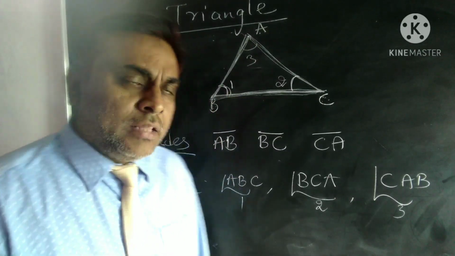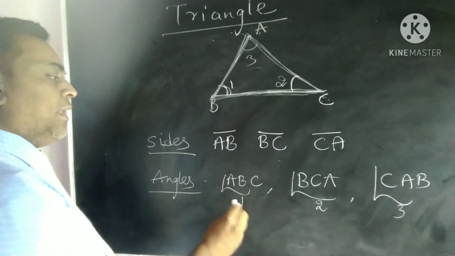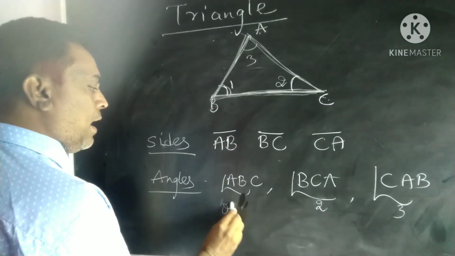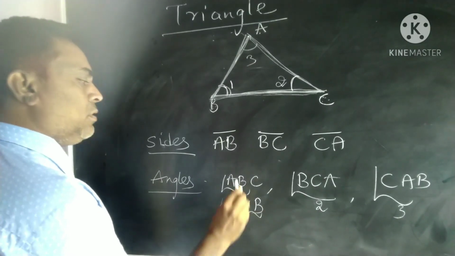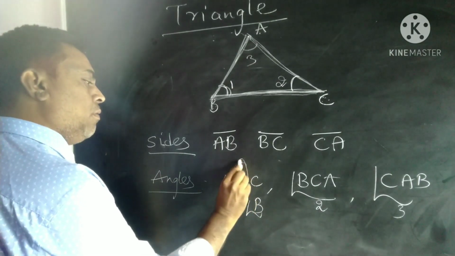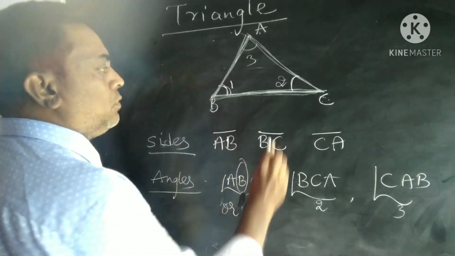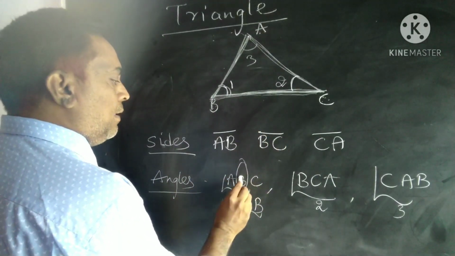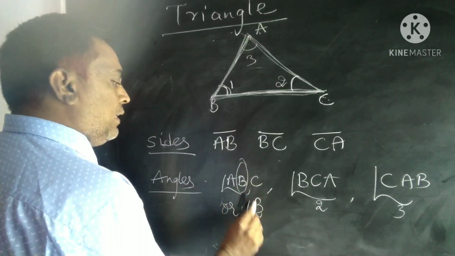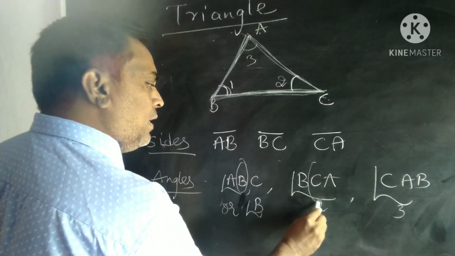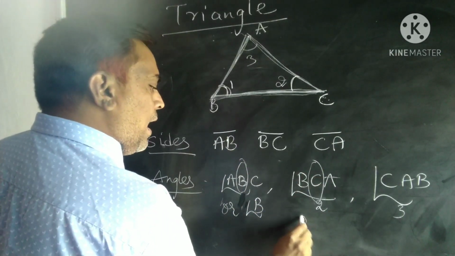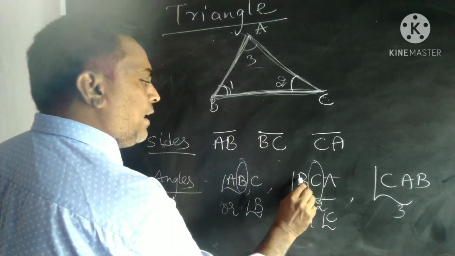So it has three angles and three sides. This angle ABC is also called angle B. Why? Because the middle vertex is the one that names the angle. So in angle ABC, the middle one denotes angle B, and this middle one will denote angle C, that is angle BCA.